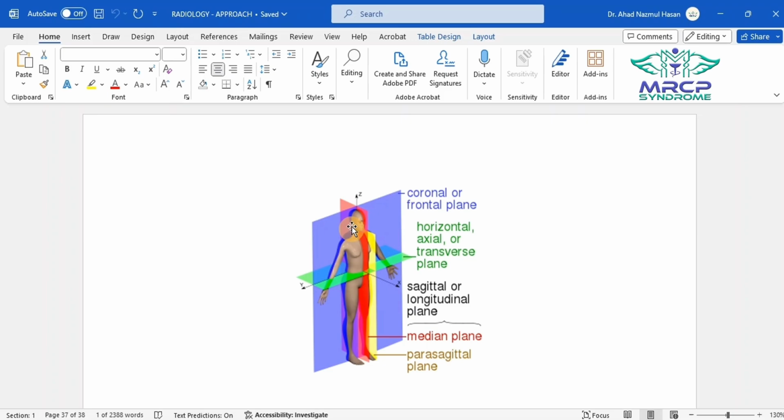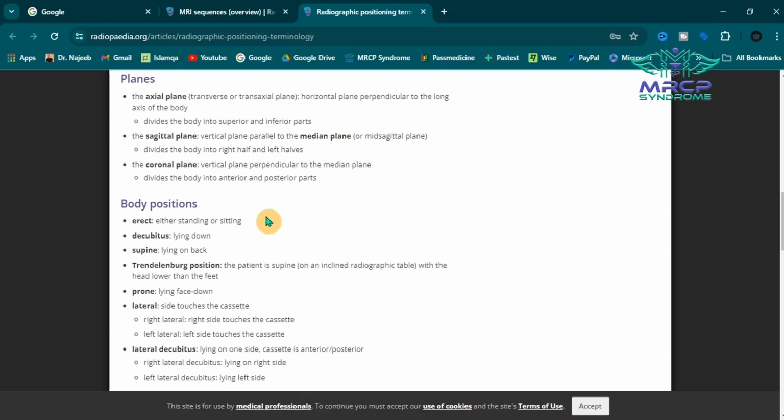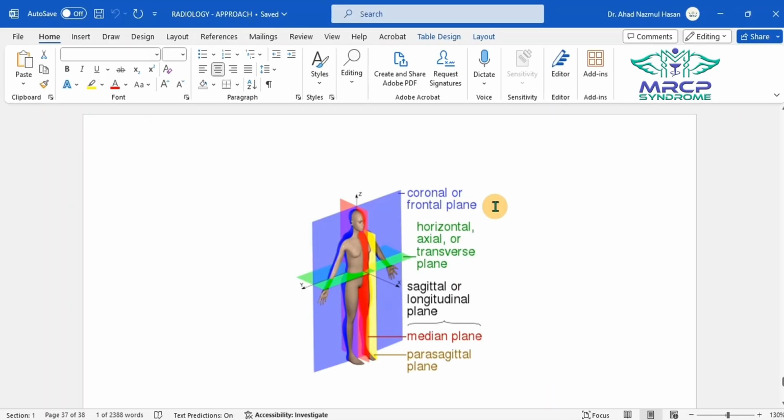if we divide the patient into anterior and posterior segment, cutting through the ears, this is known as the coronal plane or frontal plane. Or you can also remember during the coronavirus attack or during COVID, we used to wear mask in the anterior portion of our face. So the COVID or coronal or frontal plane will differentiate into anterior and posterior segment. The coronal plane is a vertical plane perpendicular to the median plane, and it divides the body into anterior and posterior parts. This coronal plane is also known as the frontal plane.